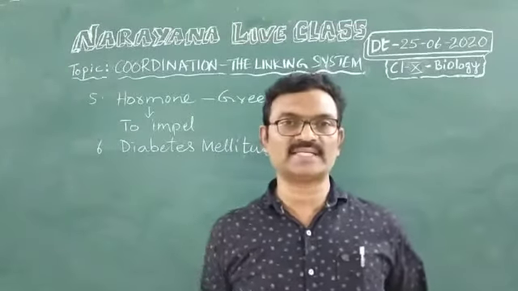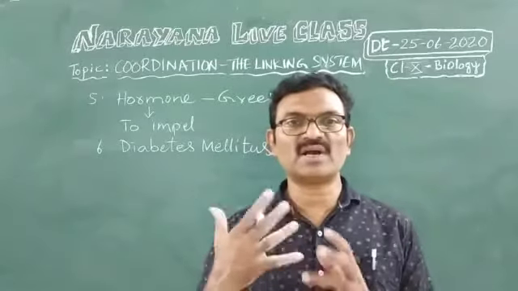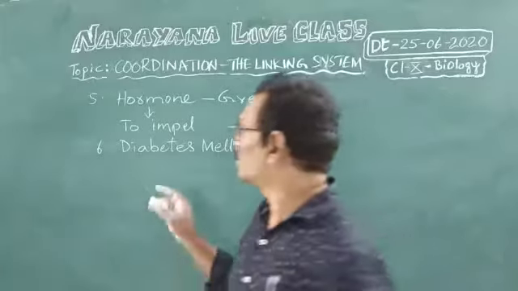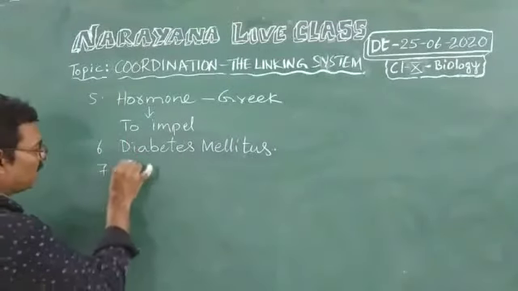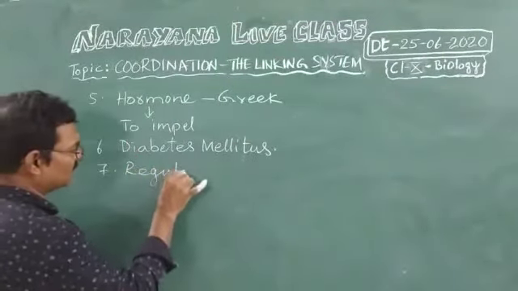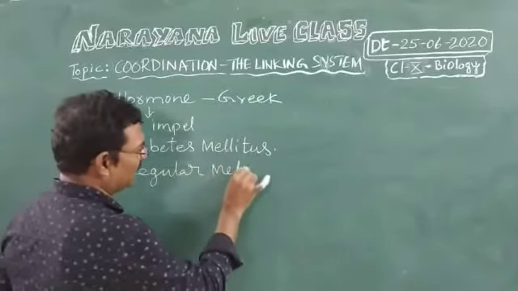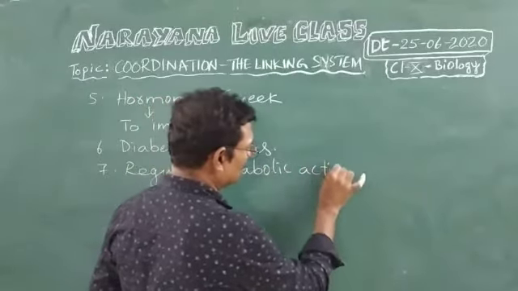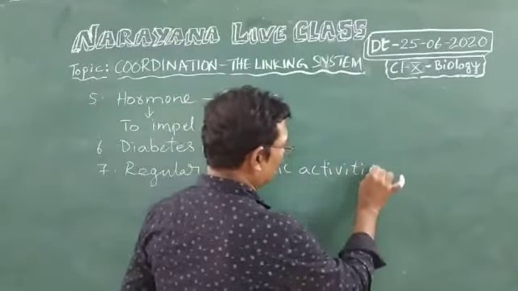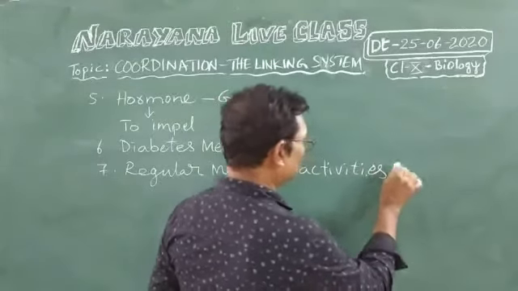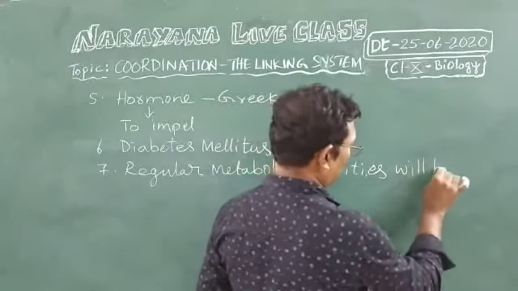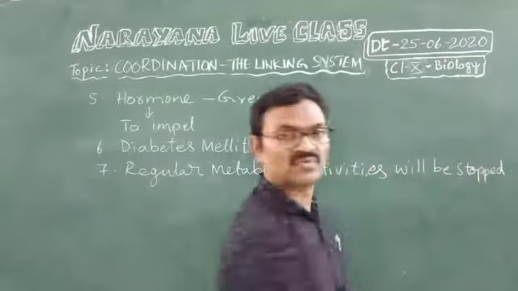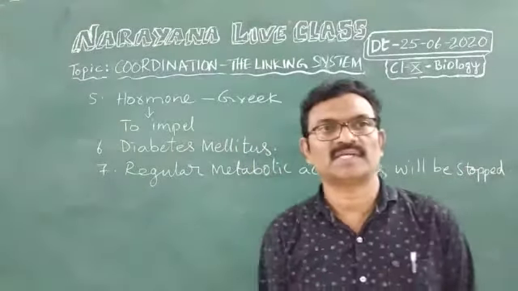Regular metabolic activities, that means breaking of substances and releasing of energy, will be stopped. That means no production of energy takes place.